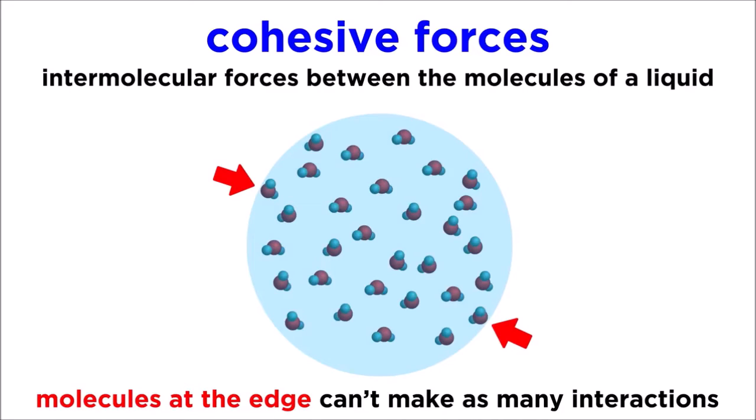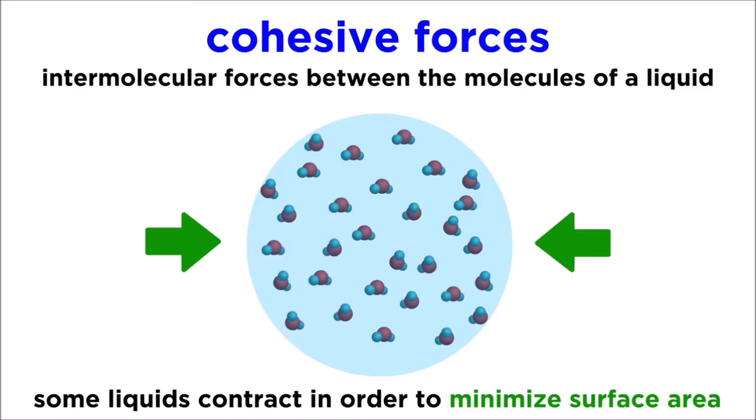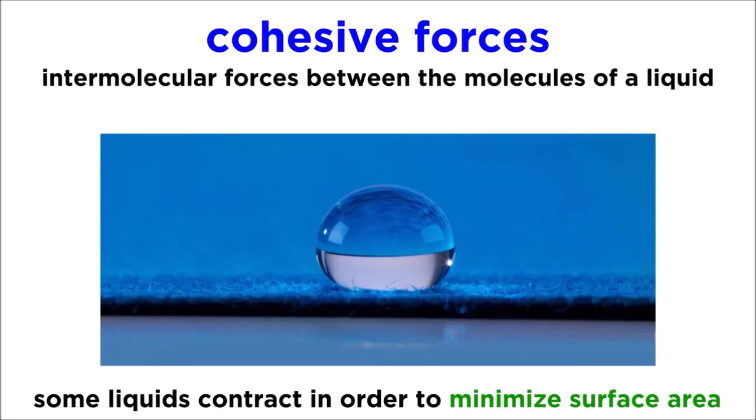These molecules only interact with half as many molecules as the others, because they are at the edge of the substance, with no more molecules to one side. This is why liquids tend to contract to form shapes that minimize their surface area. We can see this in a drop of water, which will be roughly spherical.